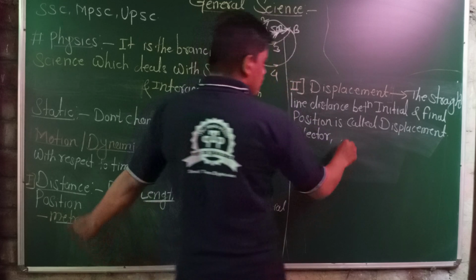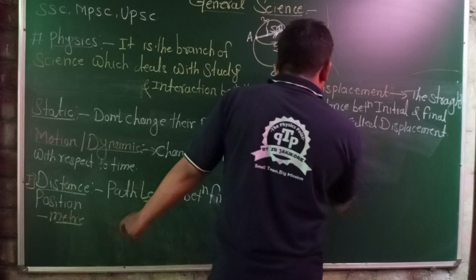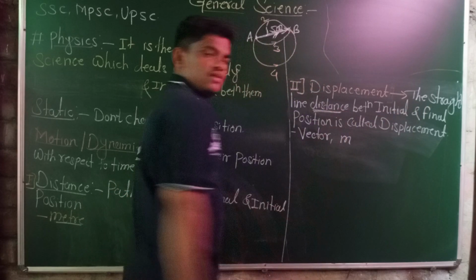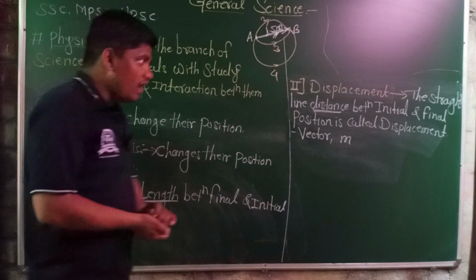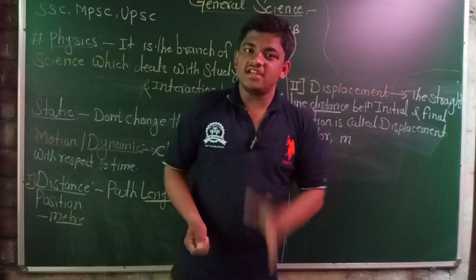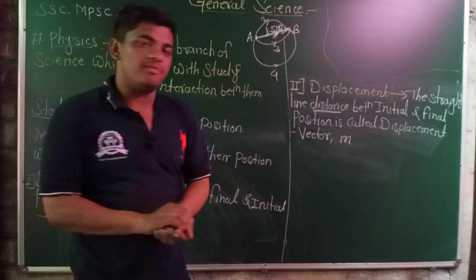For vector quantities, the unit is the same because this must be a length, a distance. Every displacement is a distance, but every distance is not a displacement.